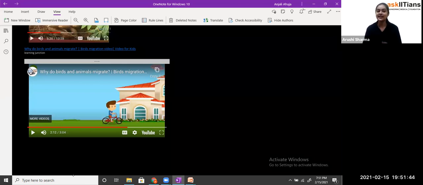When animals or birds move from one place to another in search of food, or due to the season change, we call it migration. They are just visiting that place for some time, and after that they will come back to their origin.